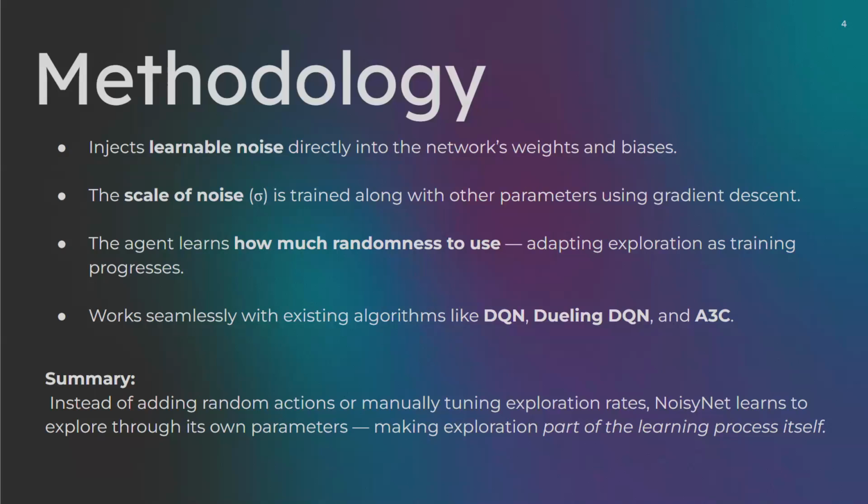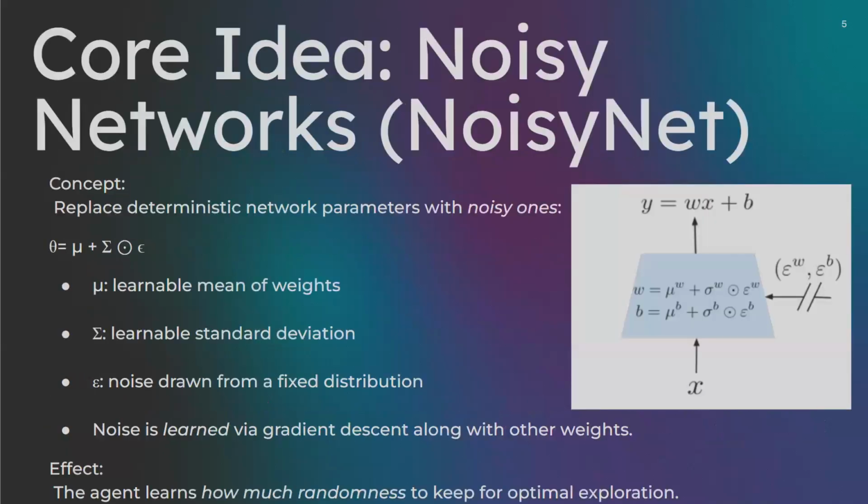So this drop-in noise layer works with standard RL algorithms like DQN and dueling, with replacement of epsilon greedy entirely, and A3C. So these can drop the entropy bonus because parameter noise is already providing exploration. On the whole, instead of adding random actions or tuning exploration rates, NoisyNet bakes exploration into the parameters themselves, and it lets the agent learn how much noise to keep as training progresses. So that was the methodology, and now the core idea, that's NoisyNet.